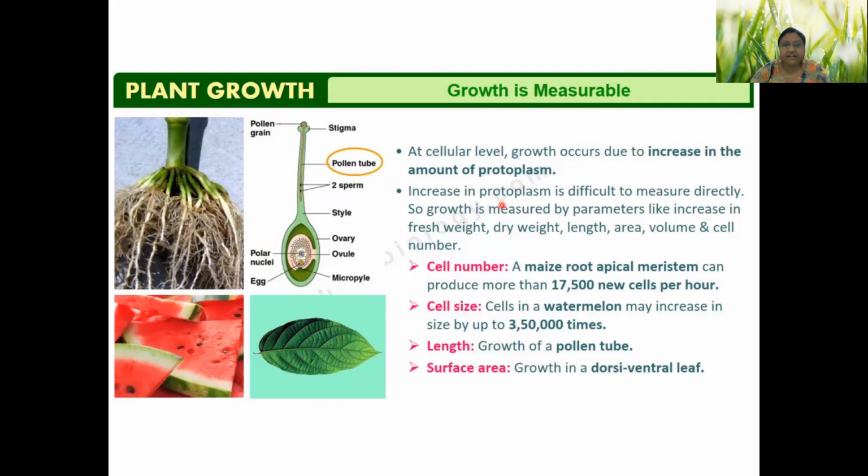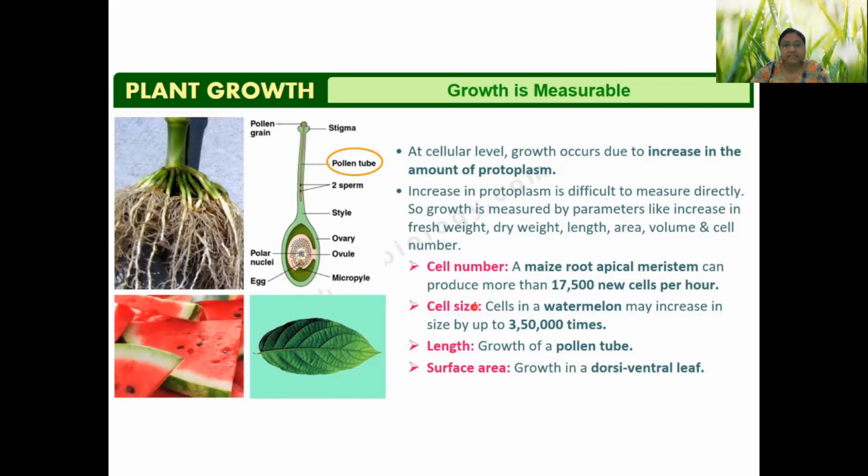See, there are different simple experiments and instruments by which you can really measure growth. It can be measured as an increase in number, that is, if we count the number of cells, we can see that in case of maize root apical meristem, the rate of growth is 17,500 new cells per hour, which is quite large.